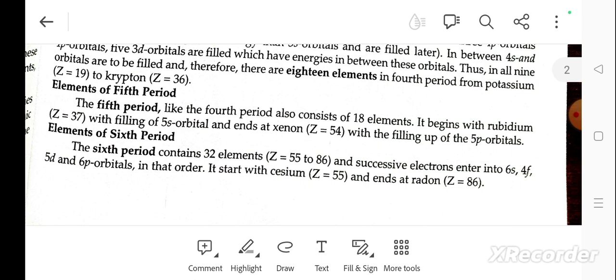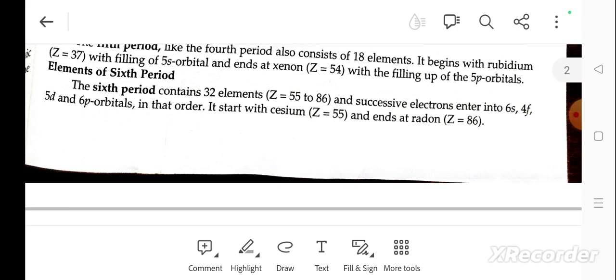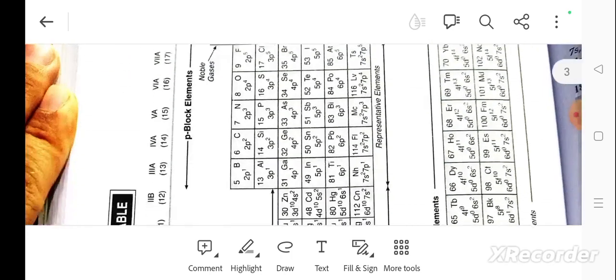From rubidium, the fifth period begins. The fifth period, like the fourth, also consists of 18 elements, beginning with rubidium, which fills the 5s orbital, and ending with xenon, which fills up to the 5p. The sixth period contains 32 elements, and successively electrons enter into 6s, 4f, 5d, 6p in that order. It starts with cesium and ends with radon.